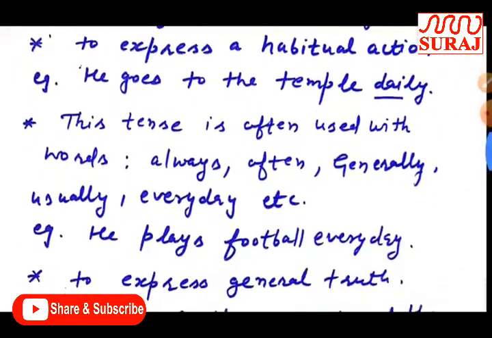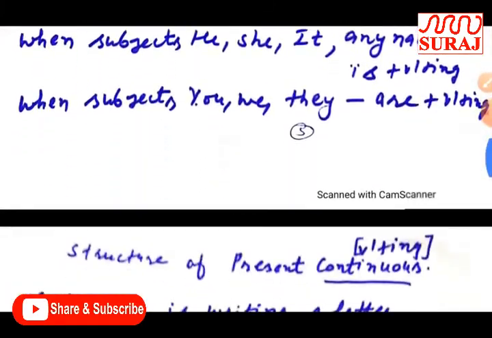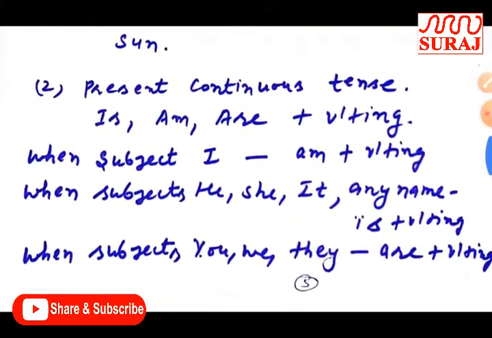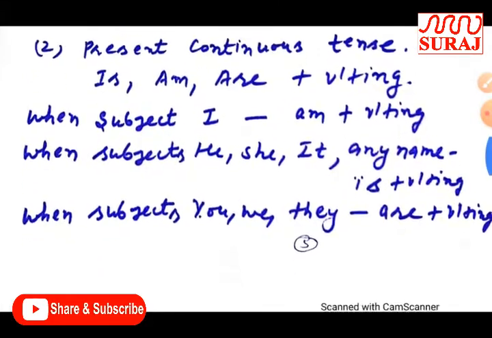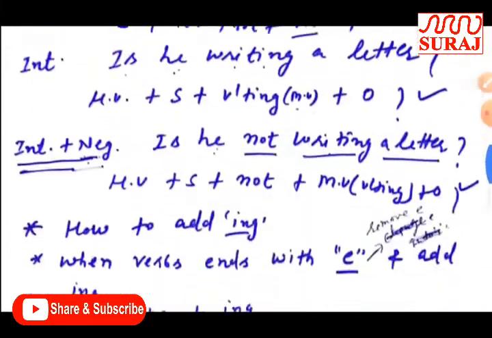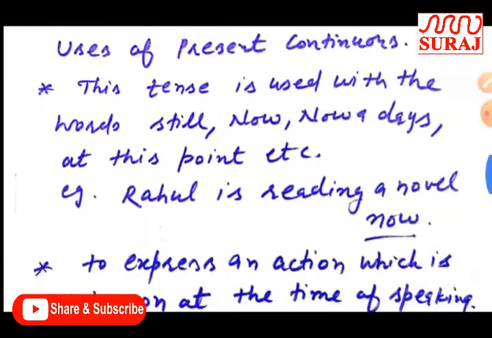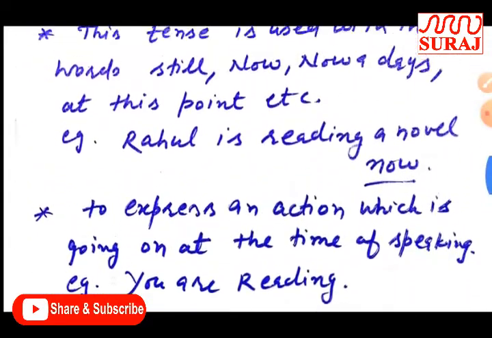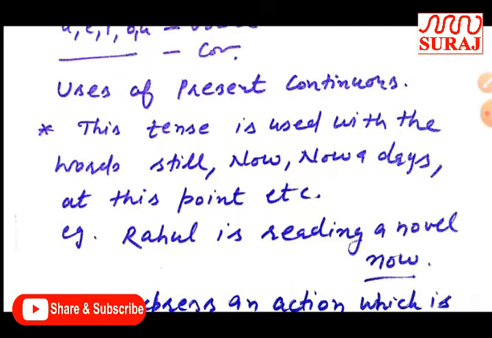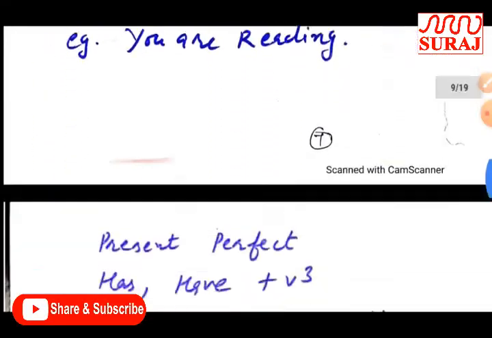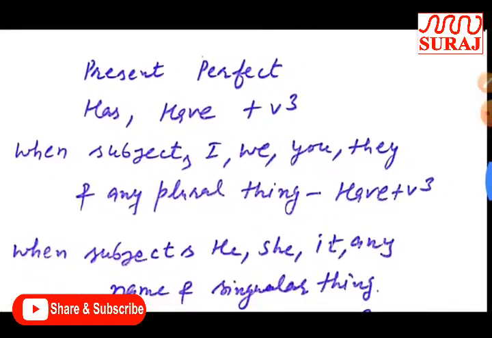After that we have discussed present continuous, and how to add ing along with the first form of verb. Then we discussed the usage of present continuous tense, and after that present perfect tense.